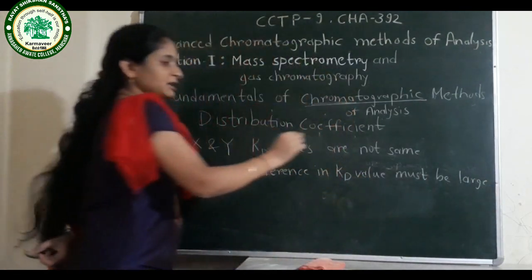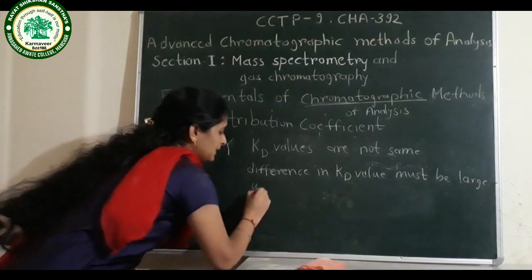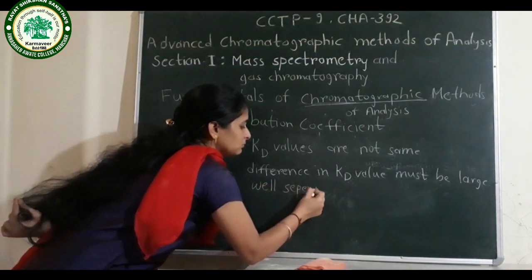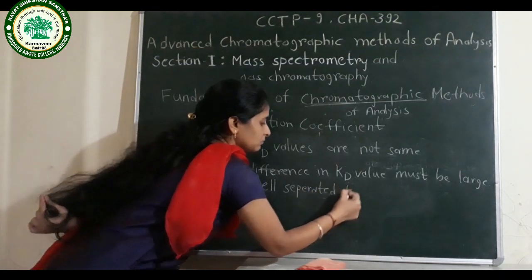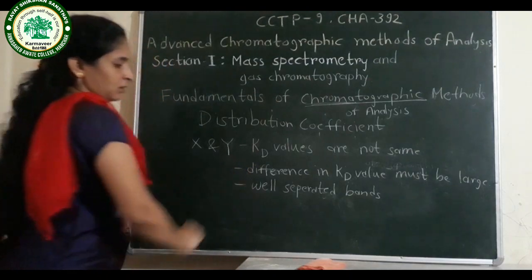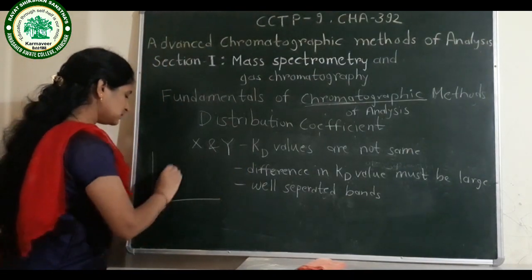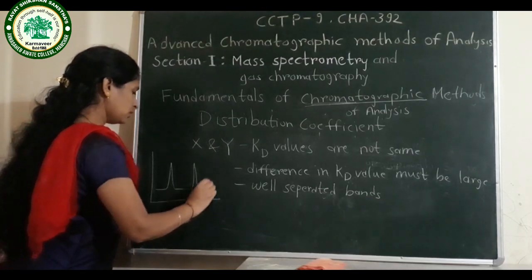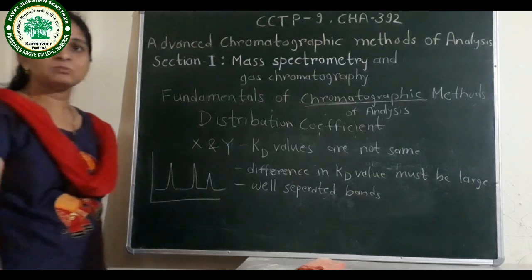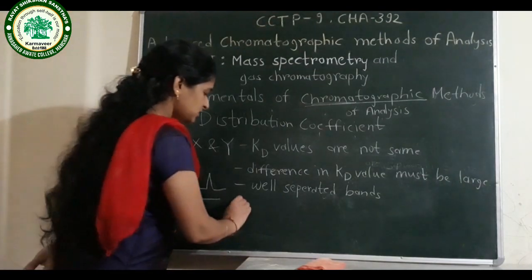If there is a large difference in Kd values, we get a well separated band, meaning we get bands like this. And if there is a very small difference in the Kd values, then we get a merged band.